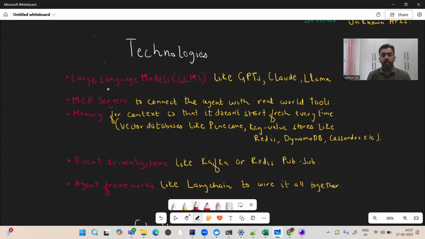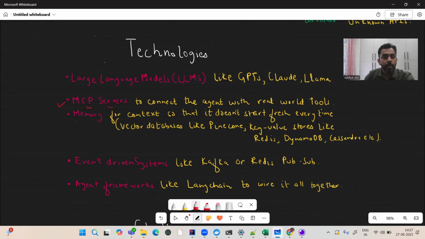For example, the travel booking APIs, the databases. So wherever you want to take action, for example, you want to book hotels, you want to book flights, this is the interface for the agent. That is the MCP server. Generally the agent passes the structured information to the MCP server, and the MCP server converts that structured information into whatever the API inputs are required. So it calls the APIs and all. So this is the interface for the agent to connect with the real world, basically to do the action.